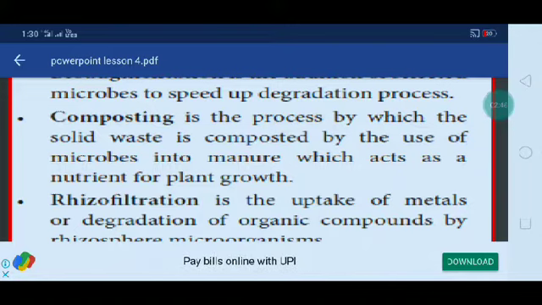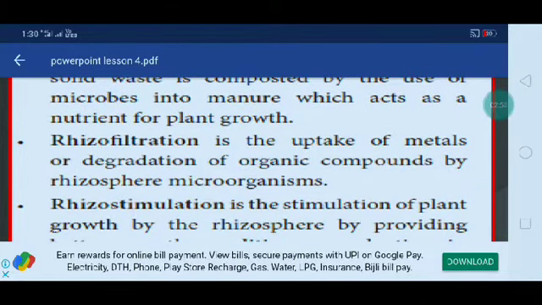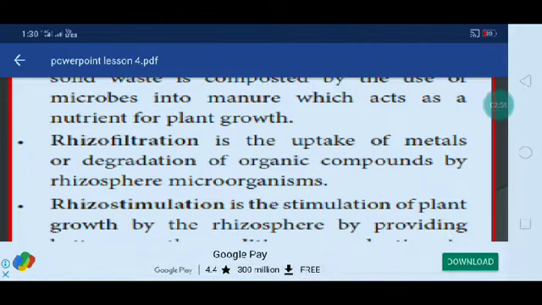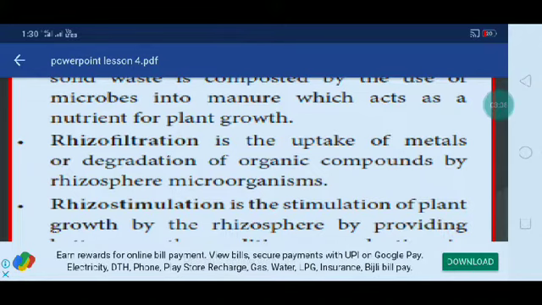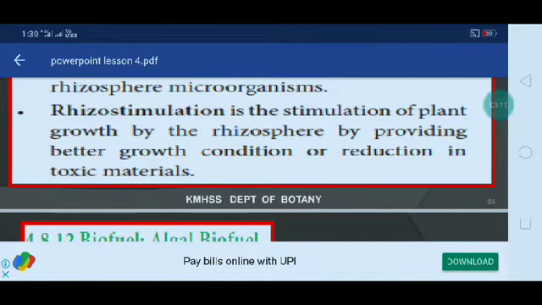Here the uptake of metals or degradation of organic components by rhizosphere microorganisms is called rhizofiltration. Then rhizostimulation. It is the stimulation of plant growth in the rhizosphere by providing better growth conditions or reduction in toxic materials. That is called rhizostimulation.